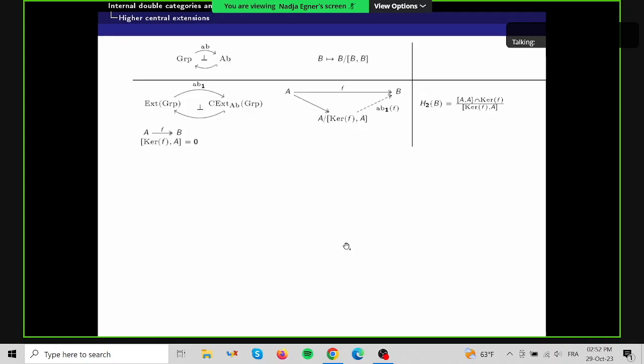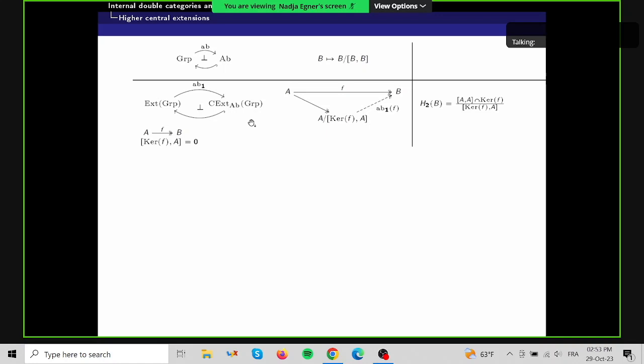Okay, so yeah, in the third part, I now want to go from central extensions to higher central extensions. And for that, I want to recall, so at the beginning, I started with the definition of a central extension of groups, which was a surjective group homomorphism f such that the kernel of f lies in the center of A. So here, the commutator of the kernel of f with A equals 0. And we've seen that this is an instance of the categorical notion if we take here this adjunction, the abelianization from groups to abelian groups.